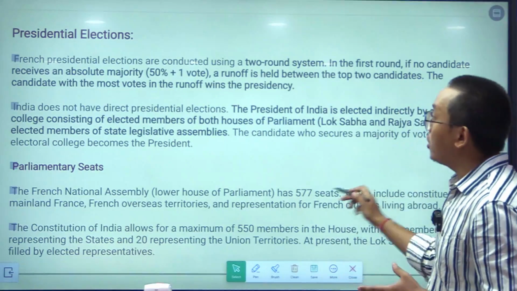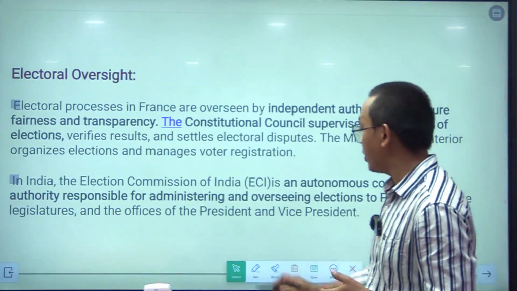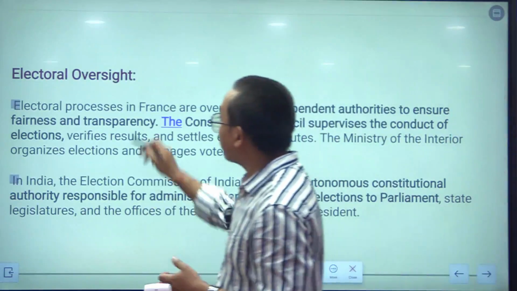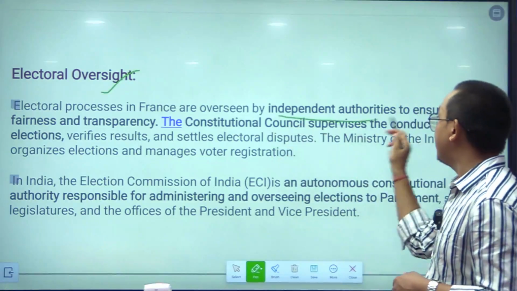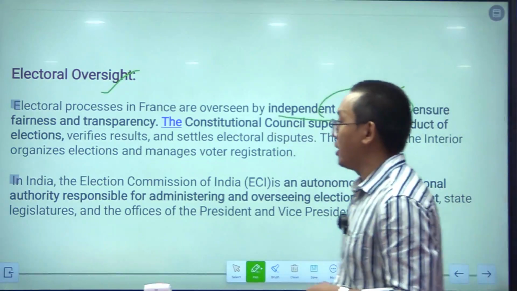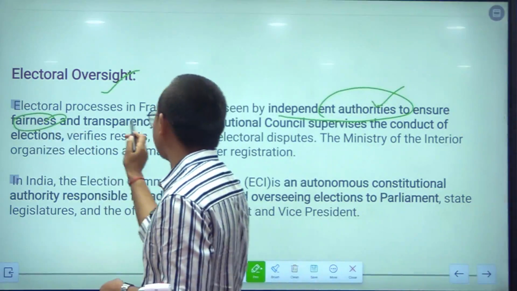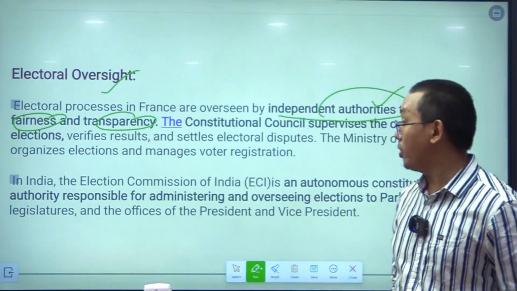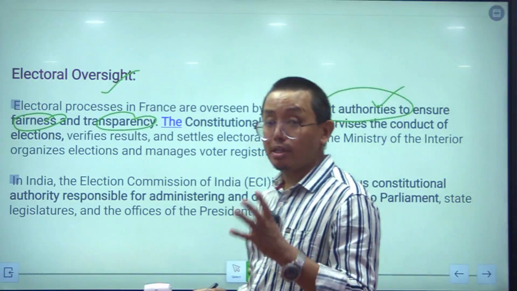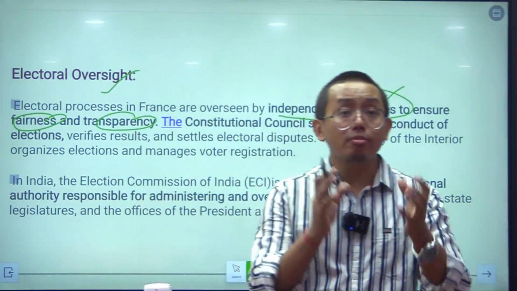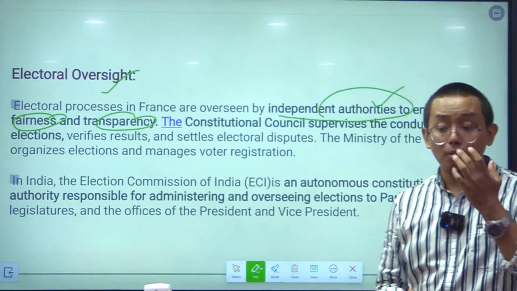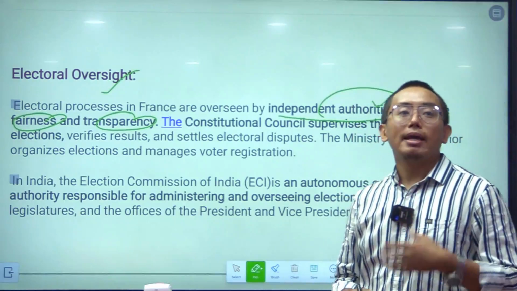Now, moving on to the next important subtopic, which is the electoral oversight. Electoral processes in France are overseen by an independent authority to ensure fairness and transparency. In France, the electoral process is not overseen by a government appointed body.